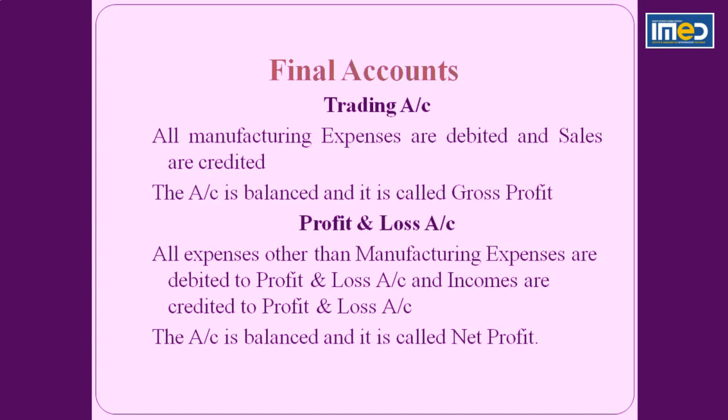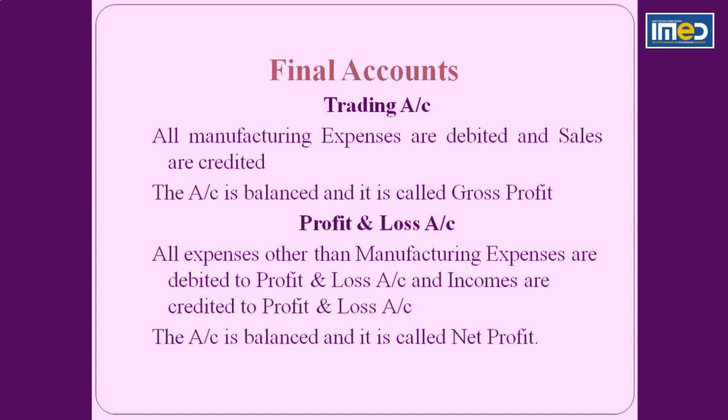Now first stage, that is purchasing the raw material and making the finished goods. Till that stage, whatever expenses are incurred, they are called manufacturing expenses. And sales minus manufacturing expenses is called gross profit.